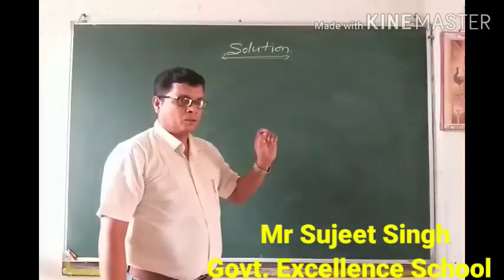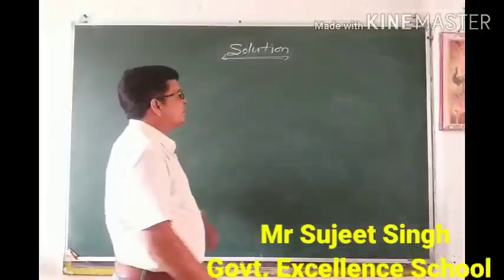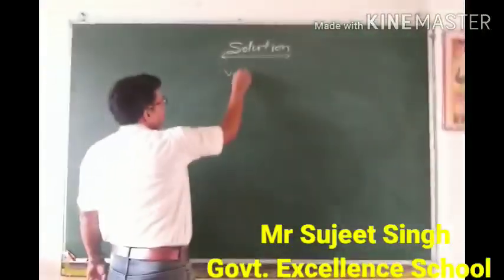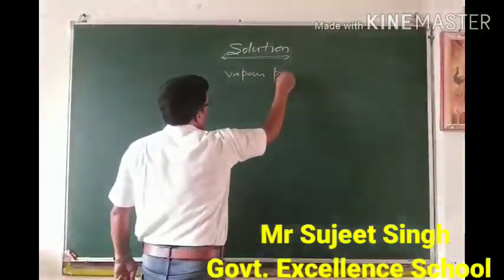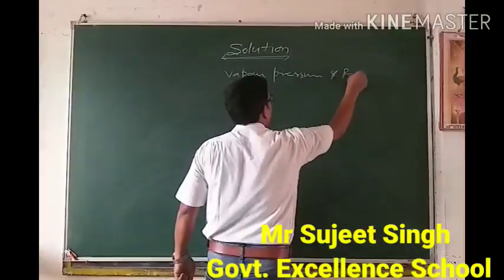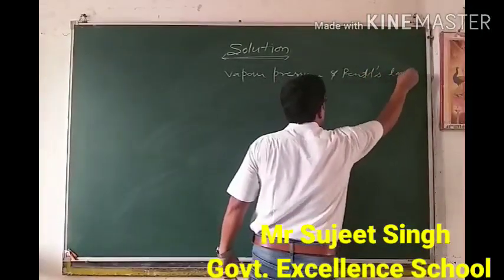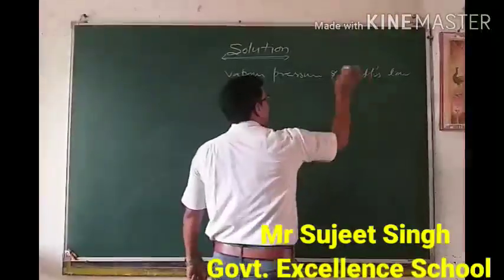Is it clear? Okay. So the first topic of this chapter is vapor pressure and Raoult's law.